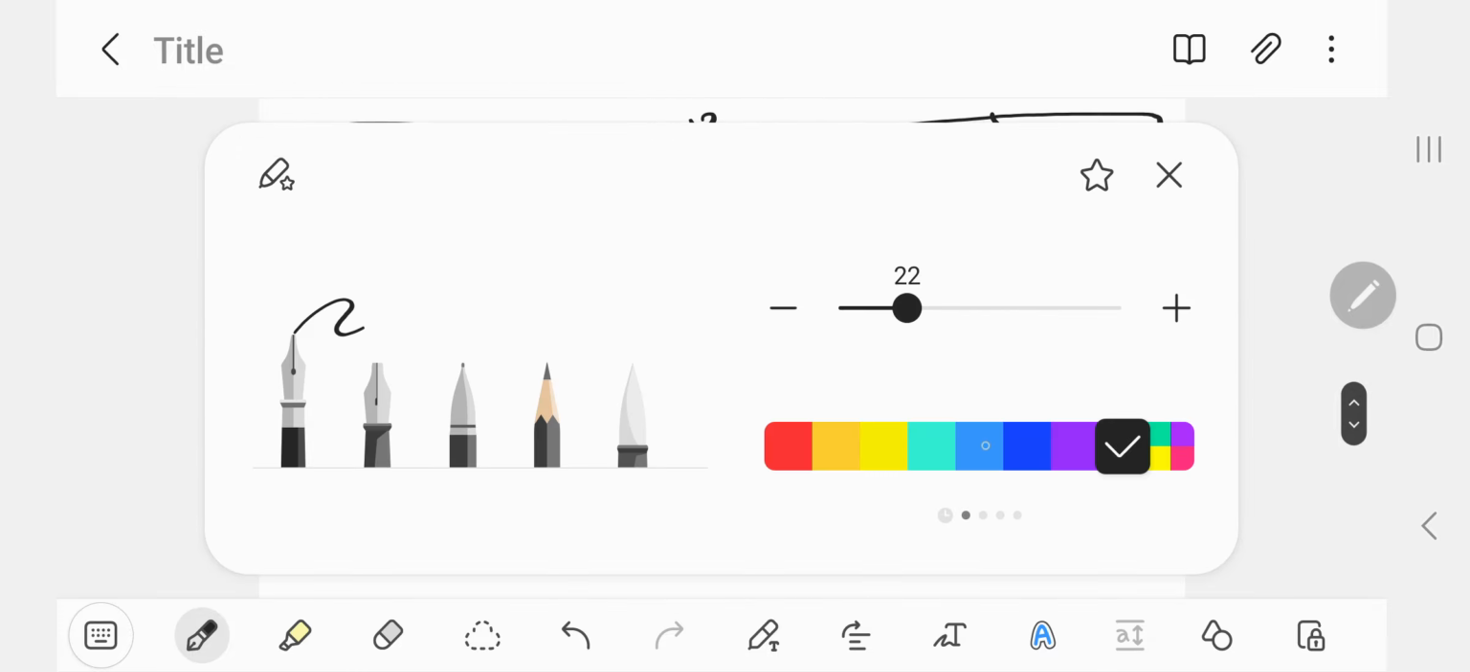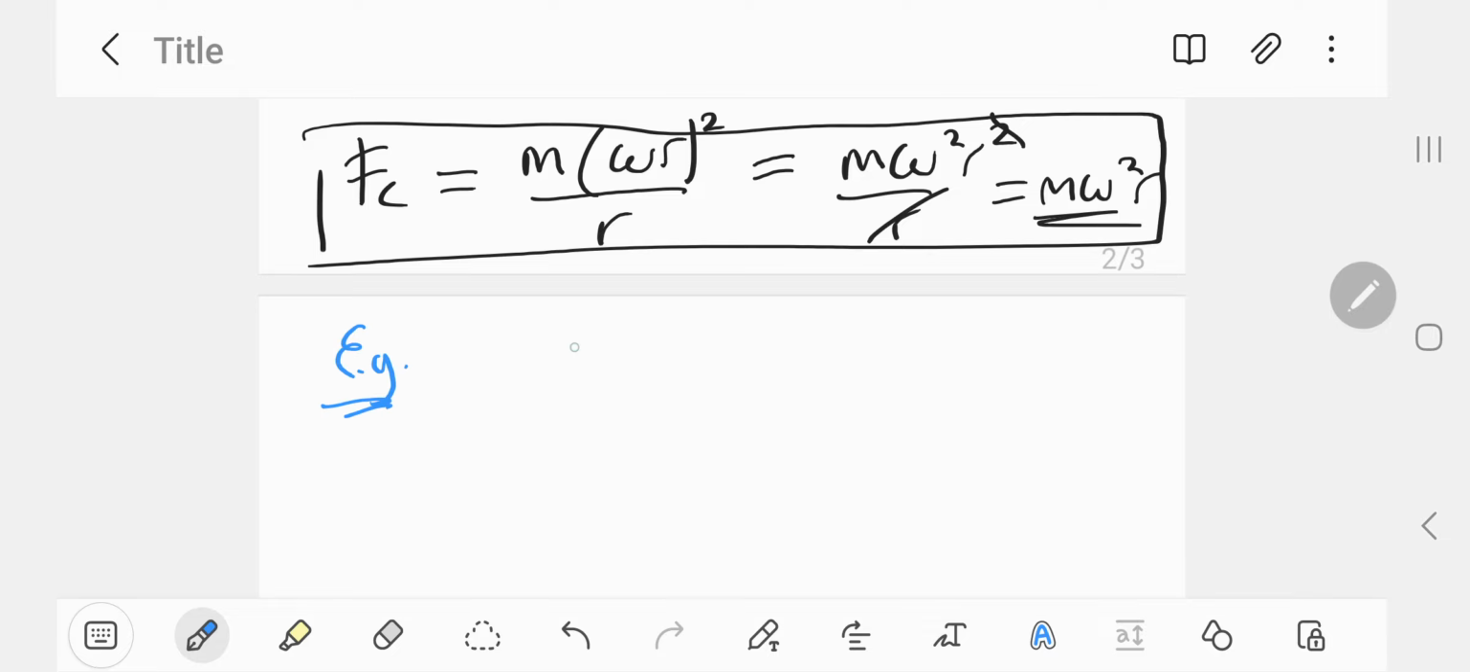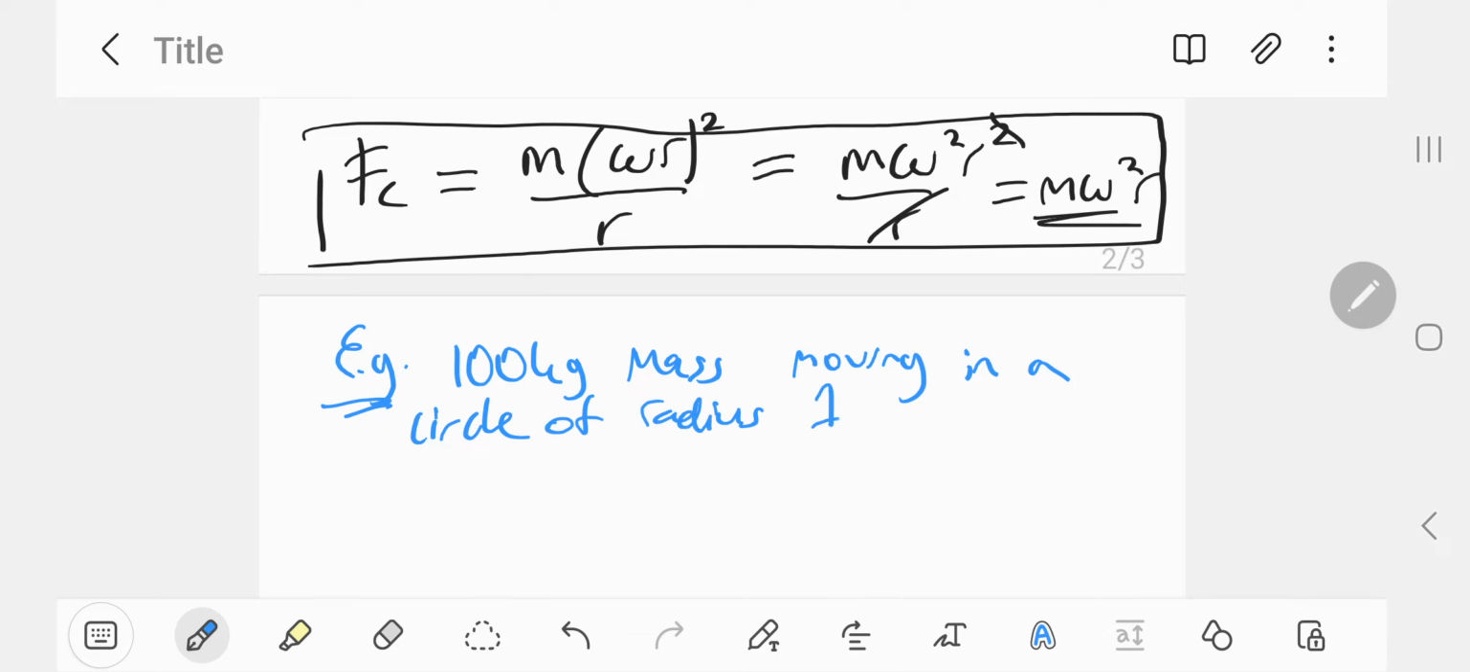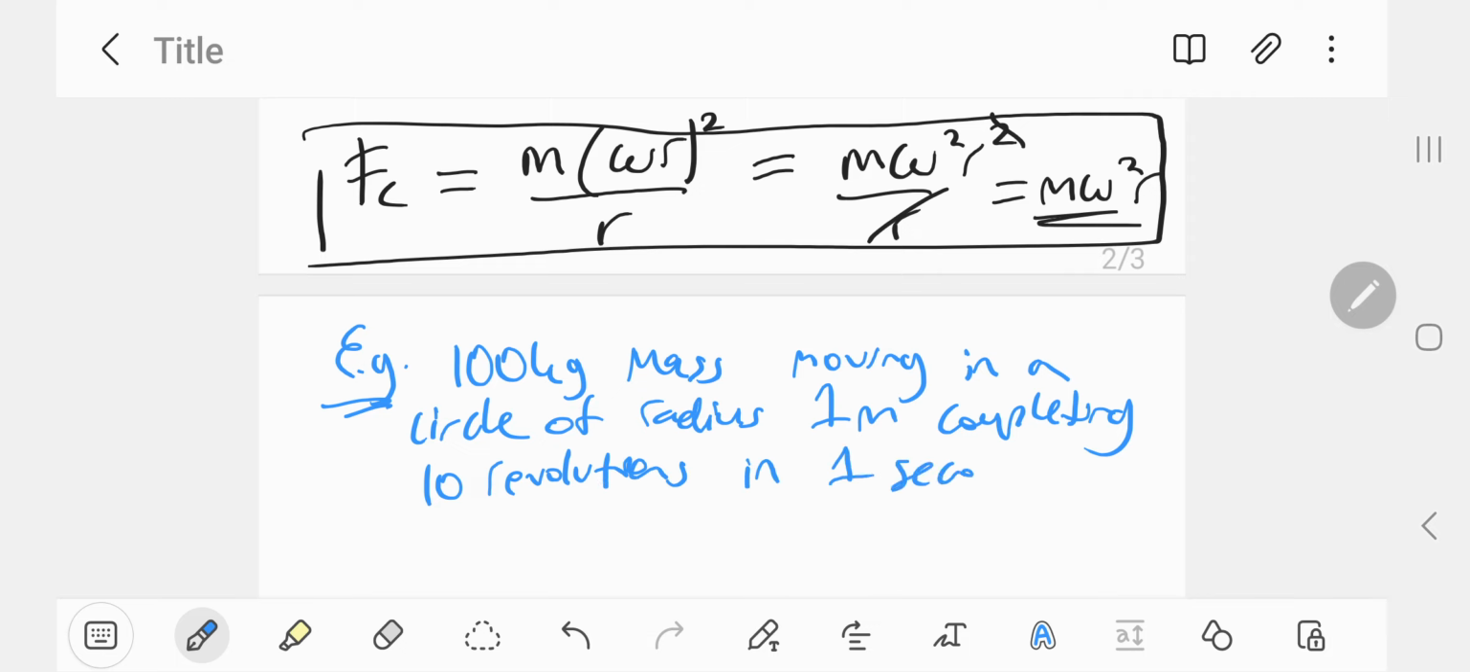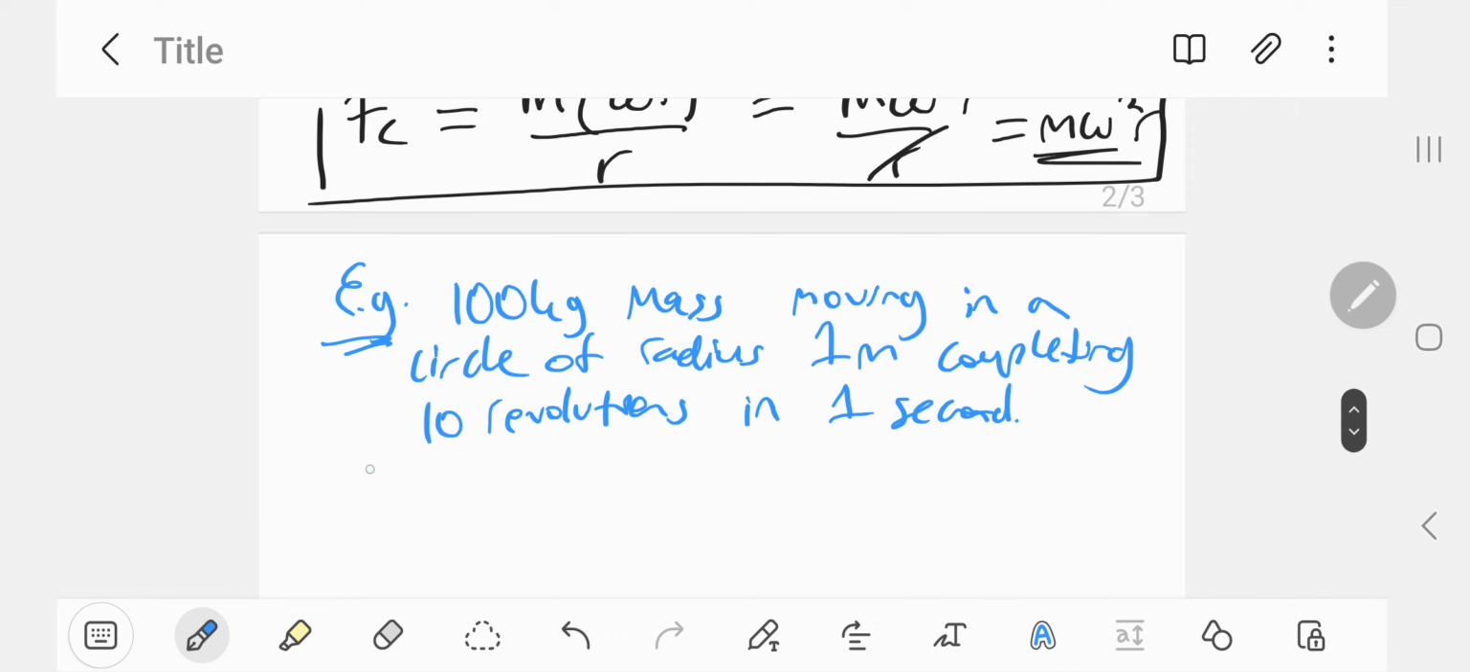Let's do an example. So let's suppose we've got a 100 kilo mass moving in a circle of radius 1 meter, completing 10 revolutions in 1 second. We need to work out the period, frequency, and centripetal force of the object.